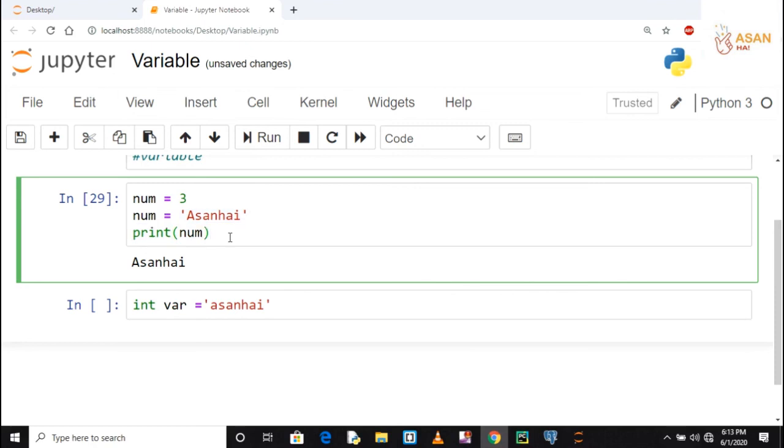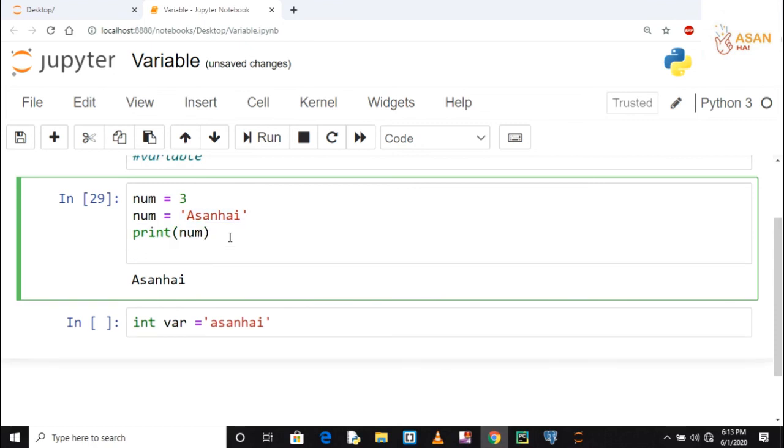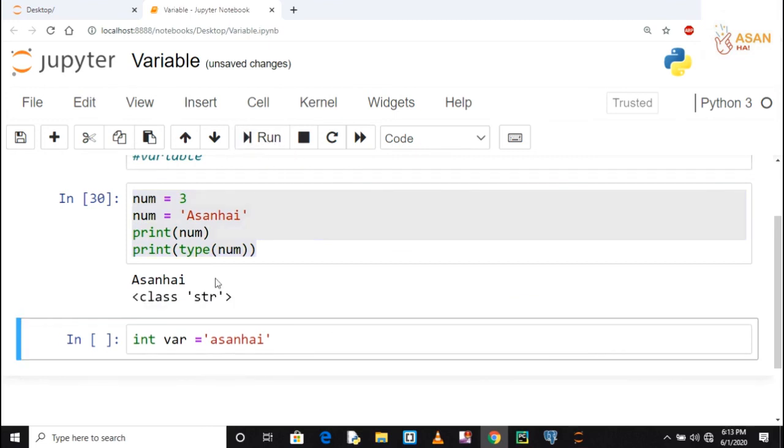Now how we will see the type of the variable? To do that, we will use the type function. Okay, let's use the type and let's pass the variable num. Now let's run our code. Okay, now this num belongs to class string.